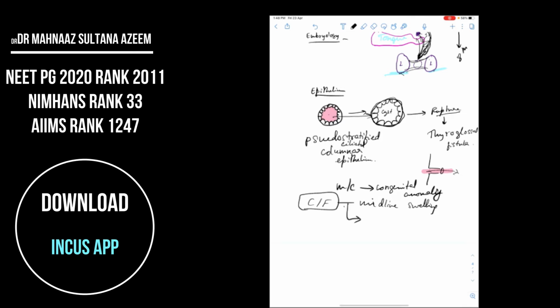It will move on protrusion of the tongue, as well as moves with deglutition. A thyroid swelling would move only with deglutition, whereas a thyroglossal duct cyst would move both with protrusion of tongue as well as deglutition.